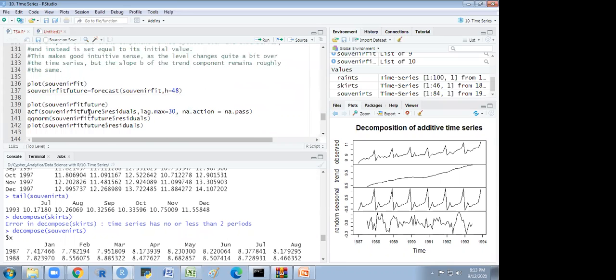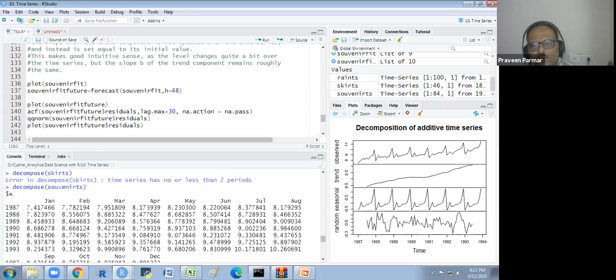Sir, one question. Why is the seasonal showing negative? Seasonality, because if it is downward somewhere, it will give the negativity. If it runs on the downward trend, then it will give the negative. On the upper trend, it will give the positive.